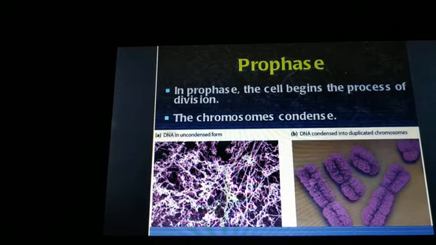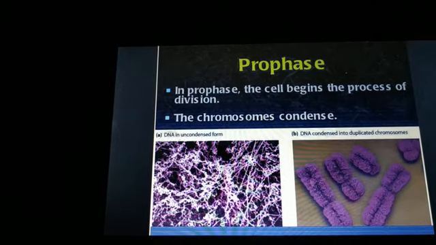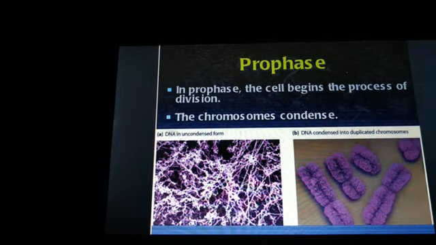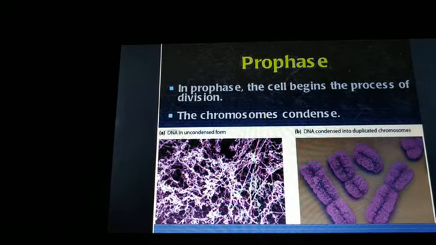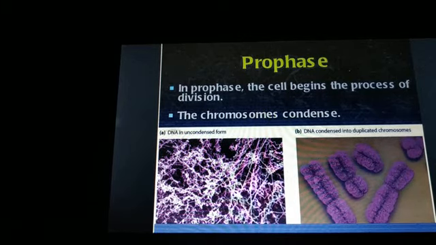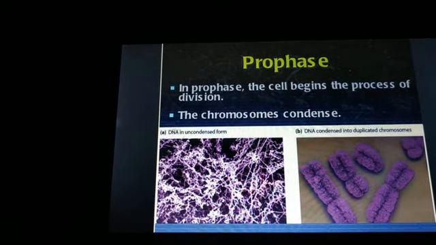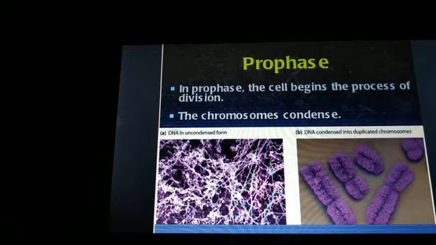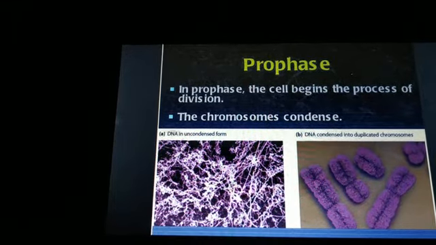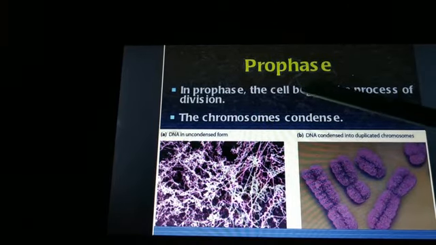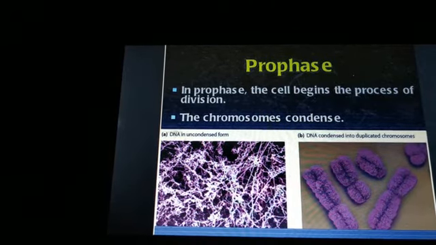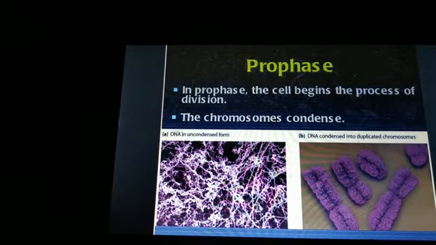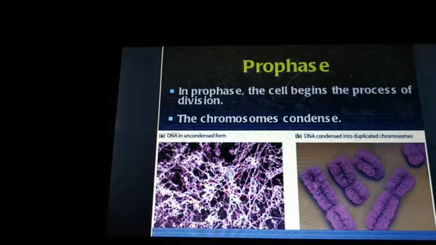Now let us begin with the different phases of a mitotic cell division. Each of these phases is characterized by some specific events that occur in it. We will study about this here. The first phase is prophase. In prophase, the cell begins the process of division.